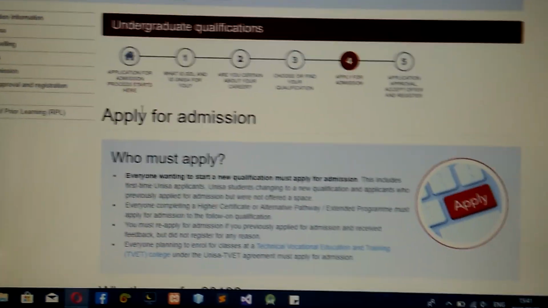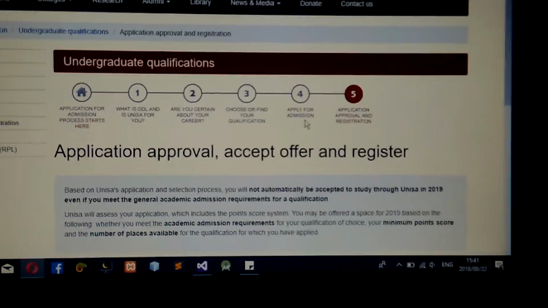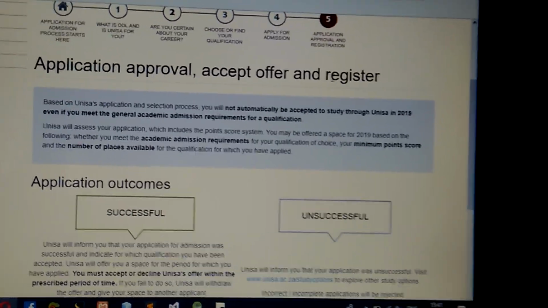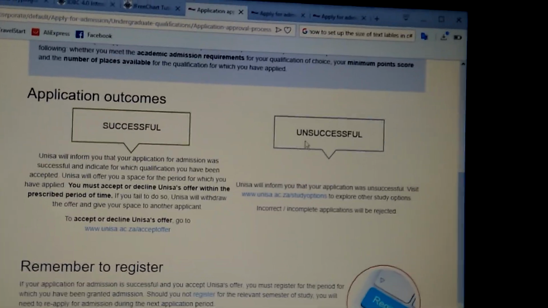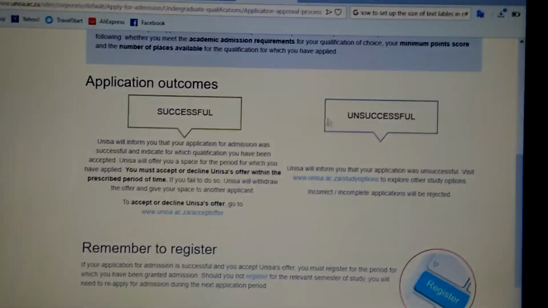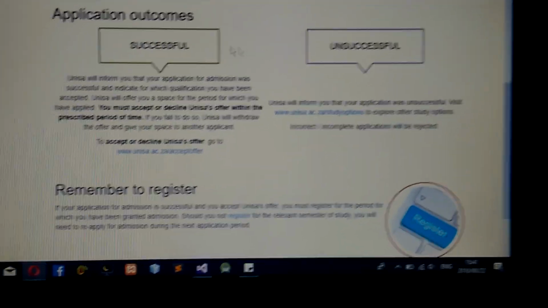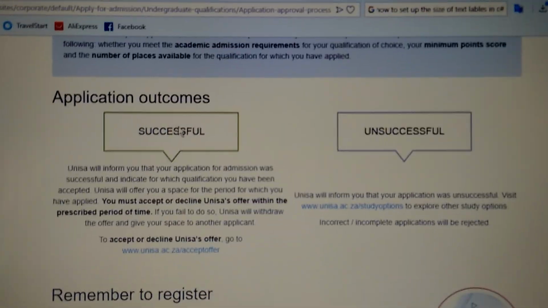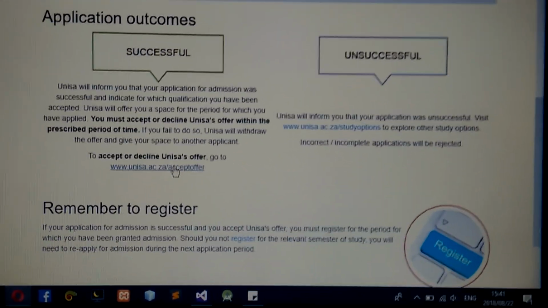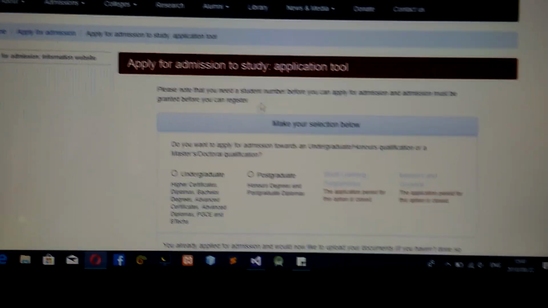So if it's successful, even here they'll tell you, when you go here in option 5, they'll tell you application approval, accept offer and register. If you don't accept the offer, which means if you want to come for the second time and do it late, they won't allow you. You will not have access. You will need to restart everything again. So you're going to scroll down here. If they confirm that you have it, you go to successful, and you just click this link here down here, which means you already have the offer.